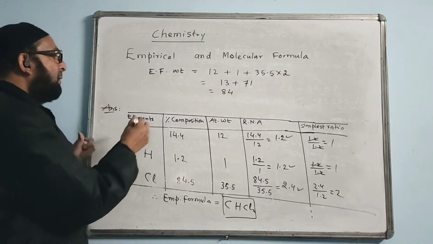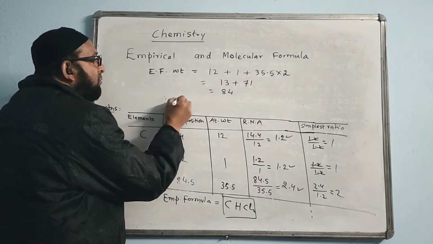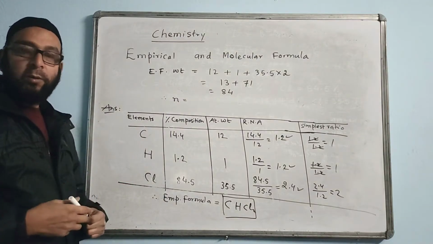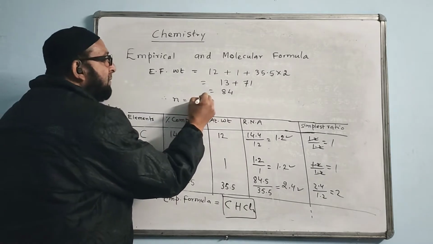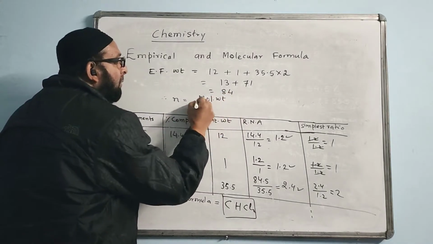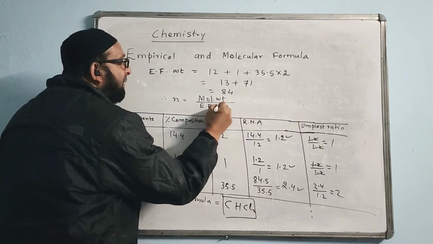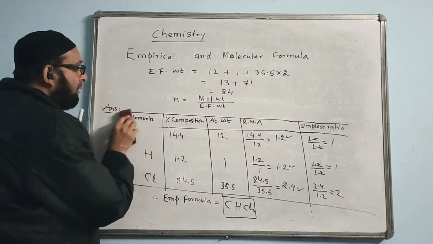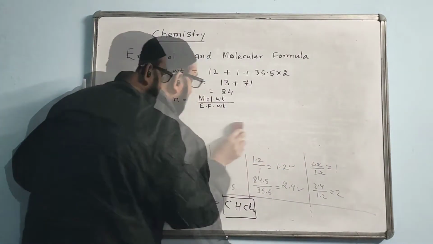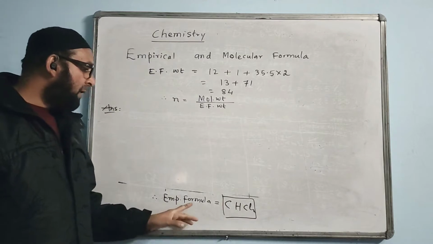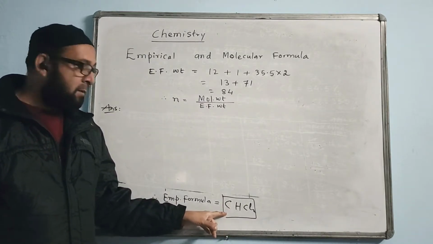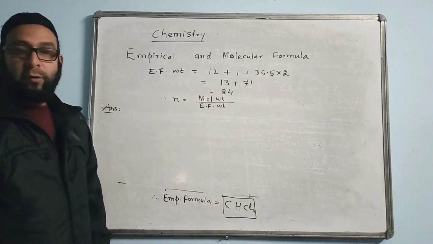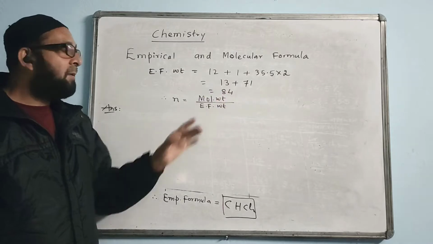Now we write n. Therefore, n is a kind of integer. Integer means whole number. The formula for n is like this. We write the molecular weight upon the empirical formula weight, EF weight. This is the formula of finding n. I can rub the table now because the table work is over. Once again, I will tell you what you have to do. Empirical formula answer we got. Empirical weight is equal to 84. 13 plus 71 is coming 84.